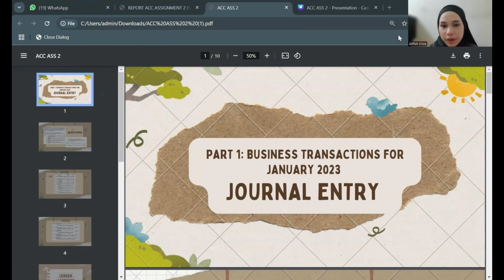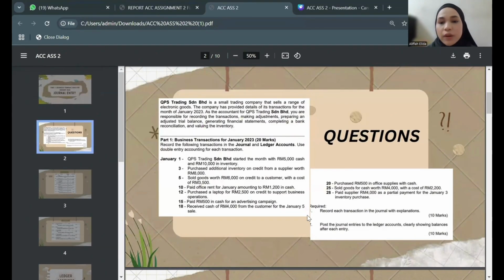I will present Part 1, which is the business transactions for January 2023 for the company QPS Training Sdn Berhad. In the first question, Part 1, we are required to provide the journal entries and also the ledger accounts, from the journal entries to the ledger accounts. So this is the question and all the statements that the report was given.